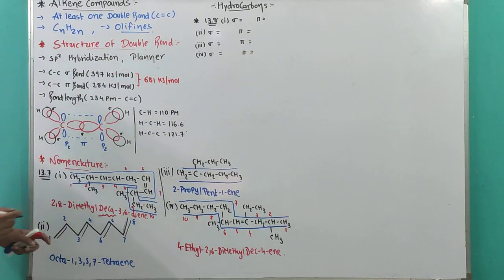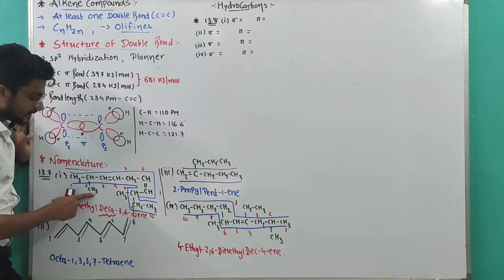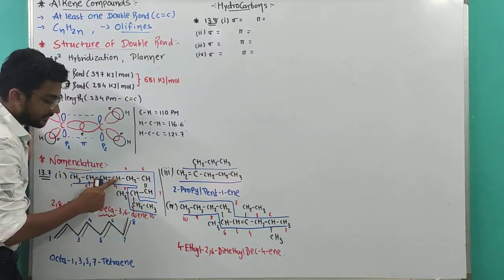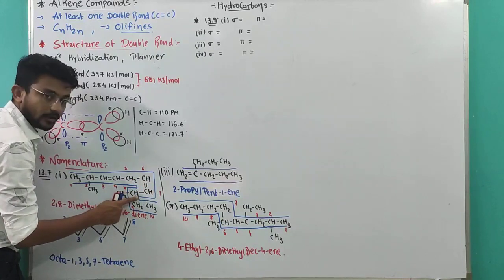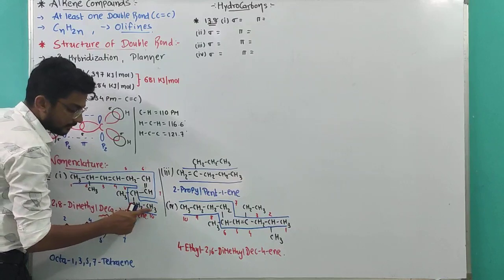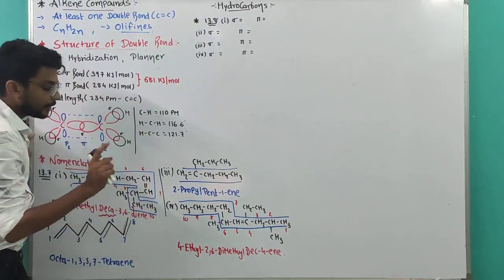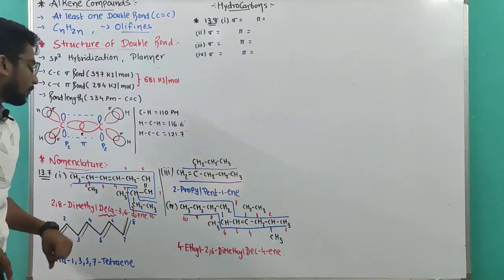Let's calculate this. Okay, the first compound. Calculate the sigma bonds in the first compound. Now, first of all, calculate the hydrogens. 3 plus 3, 6, 7, 8, 9, 10, 11, 12, 13, 14. 14 plus 3, 17, 18, 19, 19 plus 3, 22 carbon-hydrogen sigma bonds plus carbon-carbon sigma bonds.